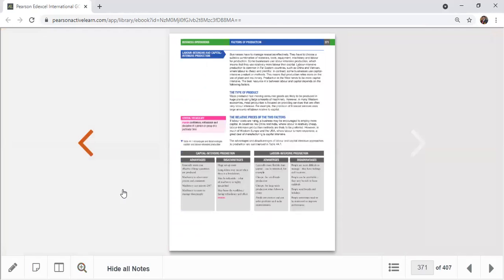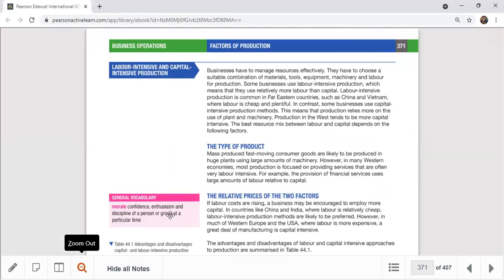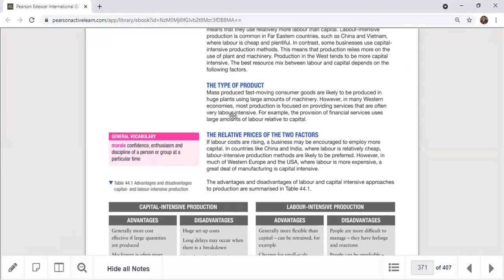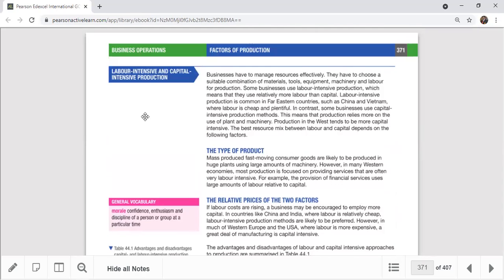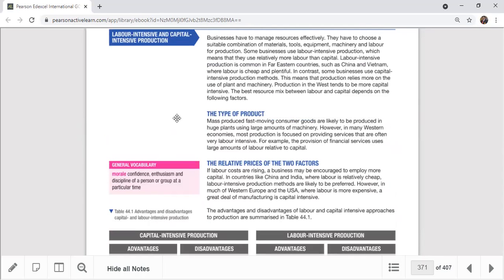Then we talked about labor intensive and capital intensive. Mainly labor intensive today we finished. We talked about the two factors which determine the combination of labor intensive and capital intensive: the type of product and the relative prices of the factors. And finally, we talked about capital intensive, good and bad. Right. So 6 mark assess questions, analyze questions, justify questions, 9 markers, outline questions, even define questions can come: define the term labor intensive, define the term capital intensive. So there are so many exam areas from this section.